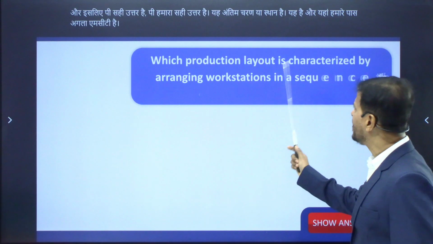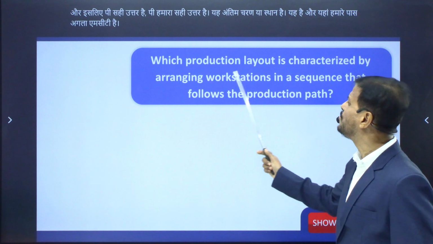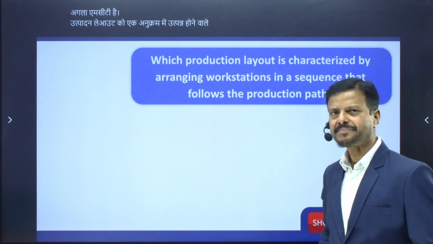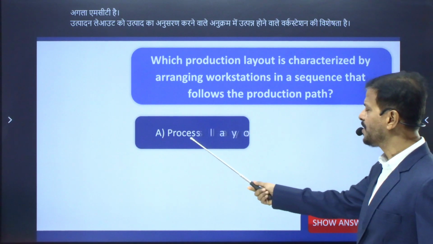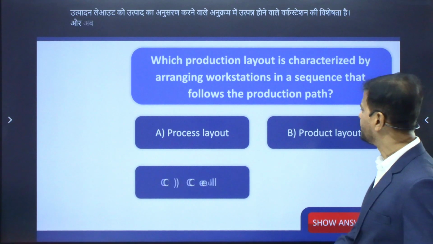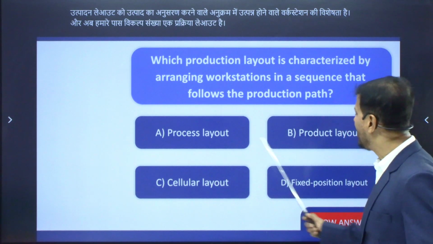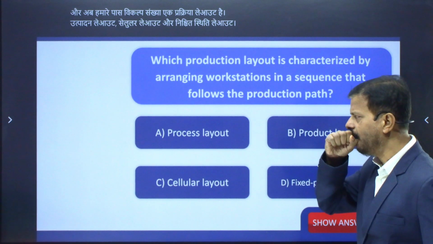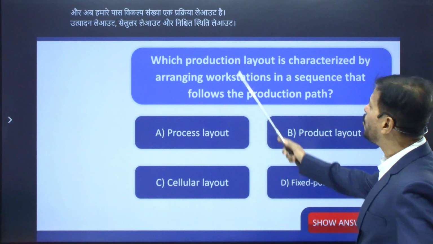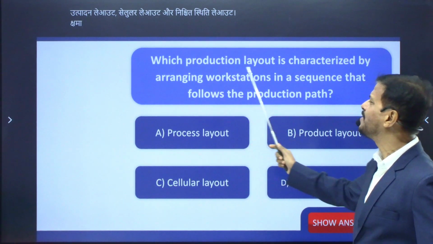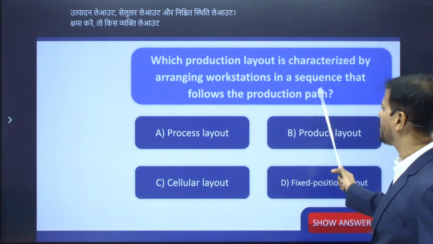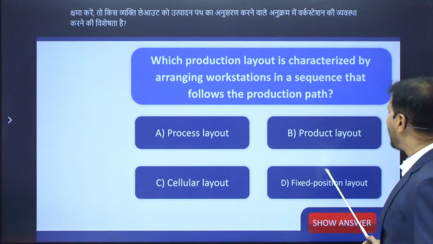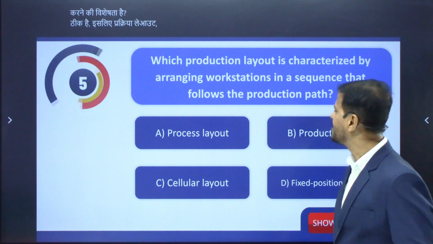Which production layout is characterized by arranging workstations in a sequence that follows the production path? Option A, process layout, product layout, cellular layout, and fixed position layout. Your time starts right now.